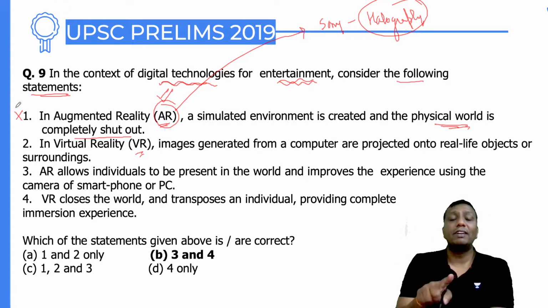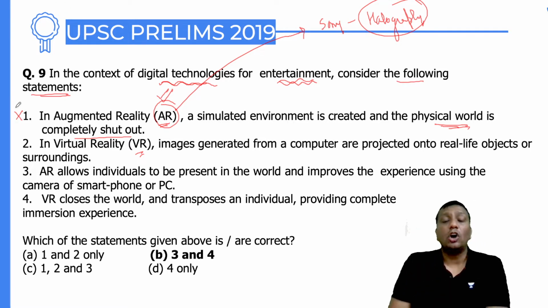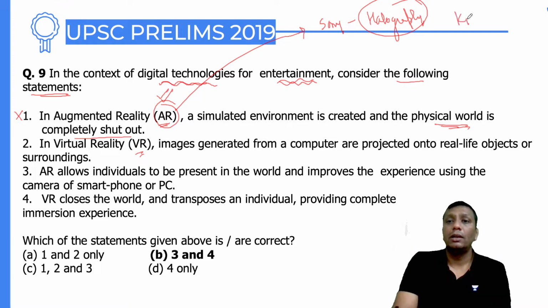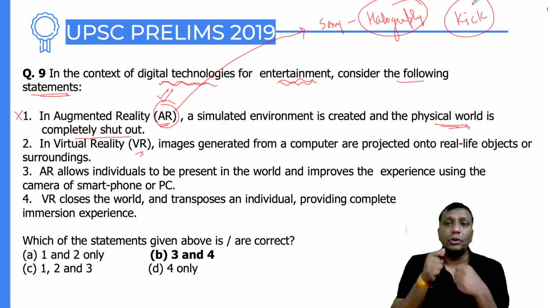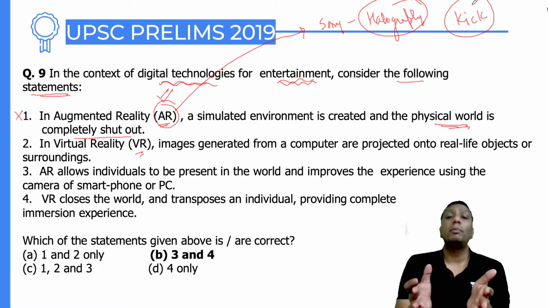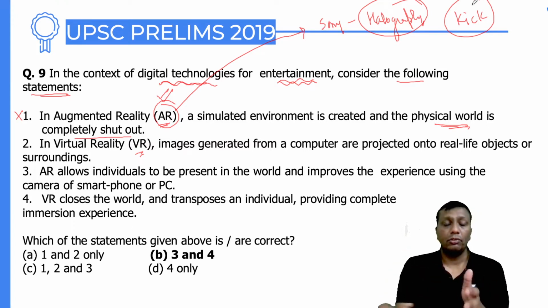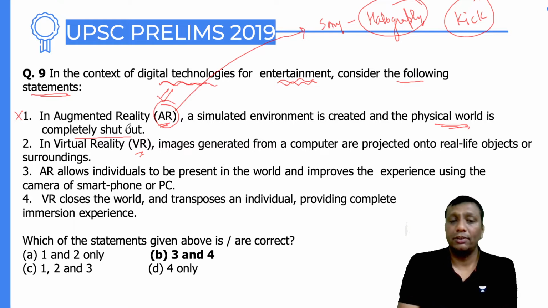In the physical environment, you are going to put some objects and the object is going to form in the floating air. If you guys have ever seen the movie Kick, in the last part of the movie, Salman Khan fights with some images of the villains, and the images were formed in that movie through AR principles. Salman Khan gives a punch, but the punch goes into the air, guys, not to the body. So that is why the statement is wrong.